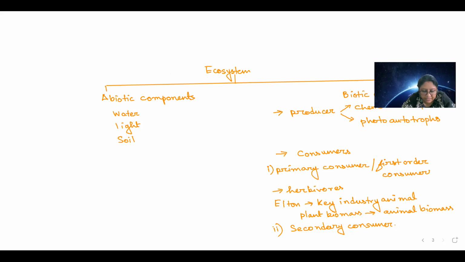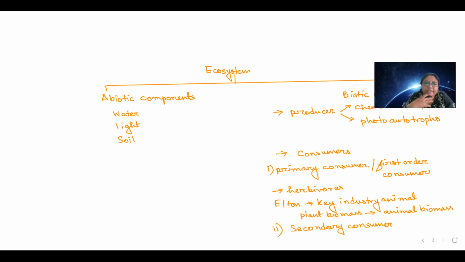Are you aware of parasitic plants? They have haustoria through which they suck the nutrient from plants. For example, Amar bale is there. Have you ever heard plants can survive on other plants? Yes ma'am. Yes. So they can be primary consumer.